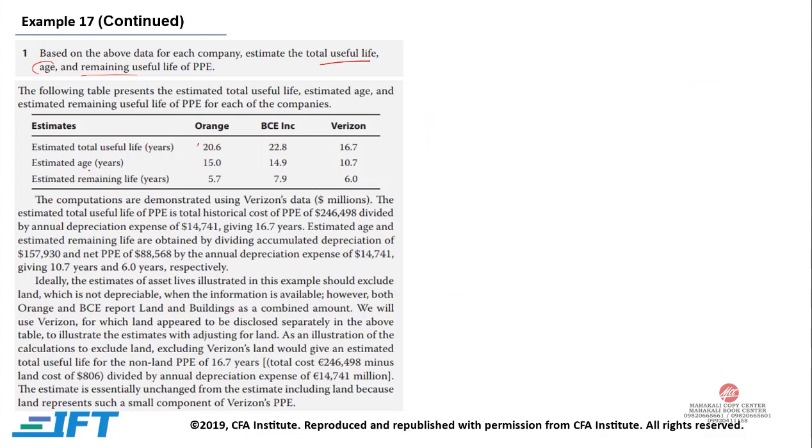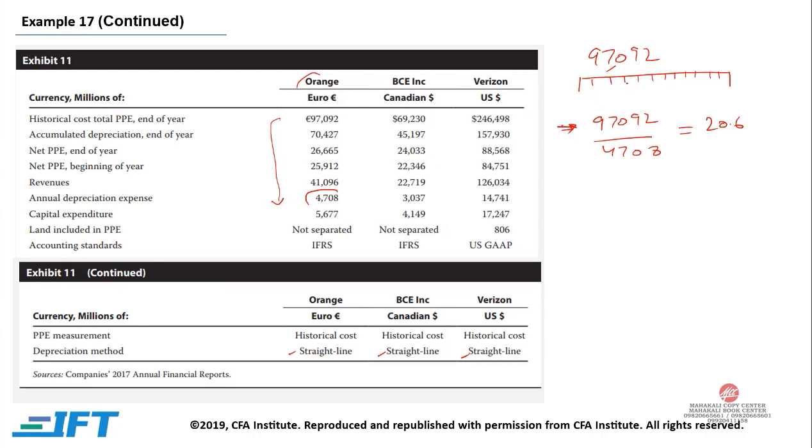And what is the estimated age? What is the current age? At this point, currently, the accumulated depreciation, let's suppose we are standing over here, is 70,427. So 70,427 divided by 4,708 is going to give us the age of this property, plant and equipment. 70,427 divided by 4,708 gives us approximately 15. So this is the current age.